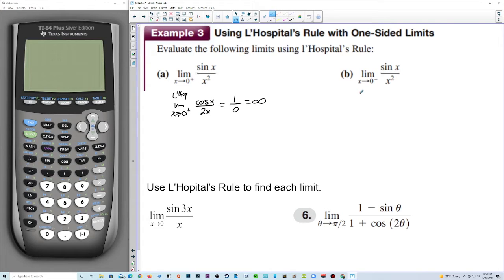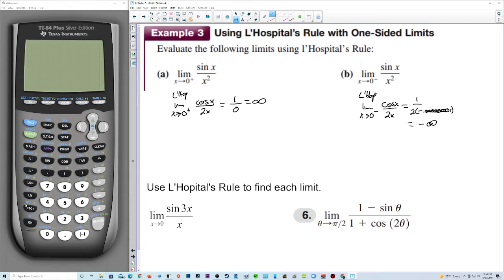Now we have the same thing here. So when we use L'Hopital's, we get limit as x approaches 0 from the left, which is cosine of x over 2x, but now we're on the negative side. And so now we're going to take 1 divided by a very, very small number, or a number very close to 0, but on the negative side. So it's like we're dividing by negative 0.000000001, something very small. But now we're on the negative side. So this is negative infinity.